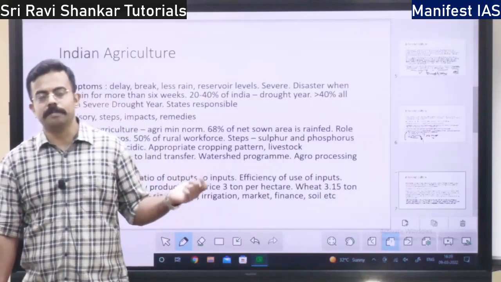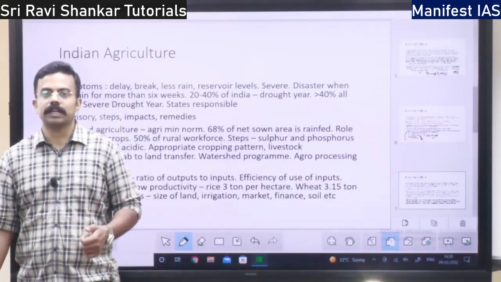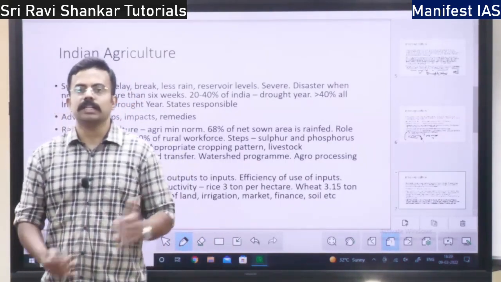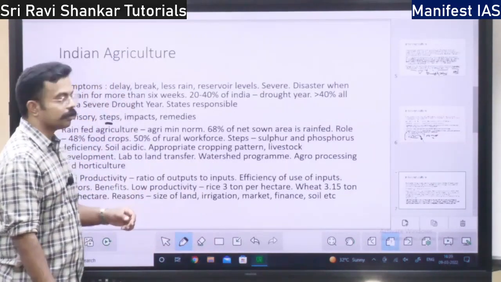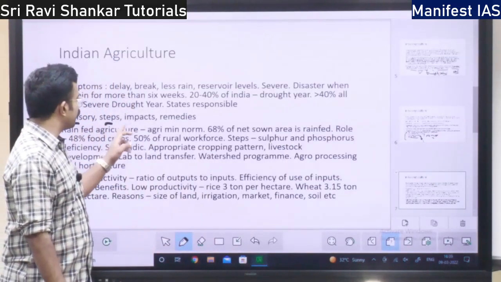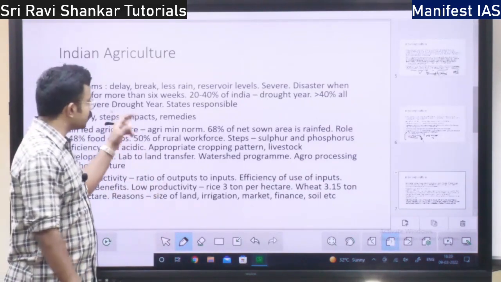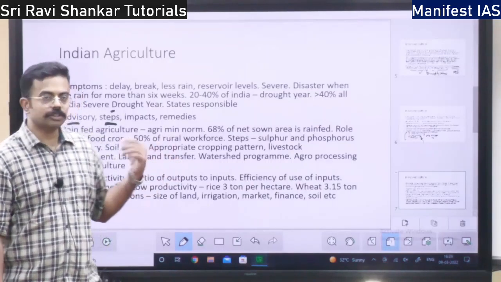Apart from that, Prime Minister Krishi Sinchai Yojana is one step. And also building artificial reservoirs and artificial ponds. So there are many steps to prevent drought. One is the advisory given by the government. Next are the steps taken by the farmers themselves. And also afforestation, planting more and more trees, is also a step.